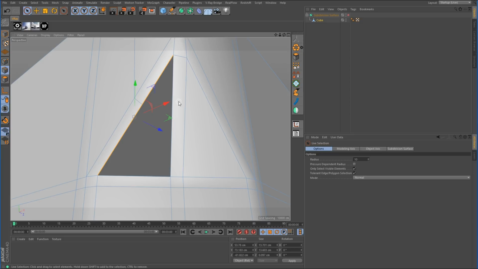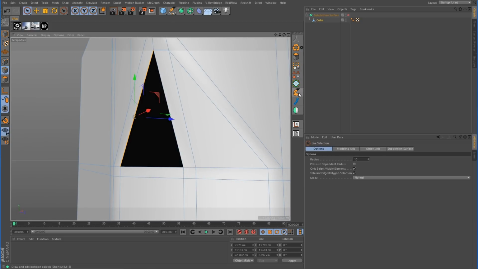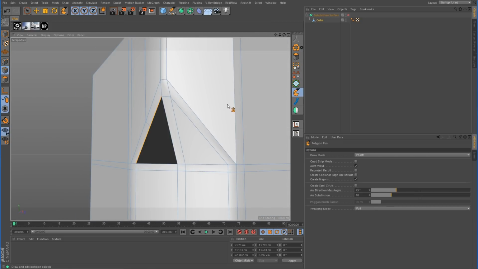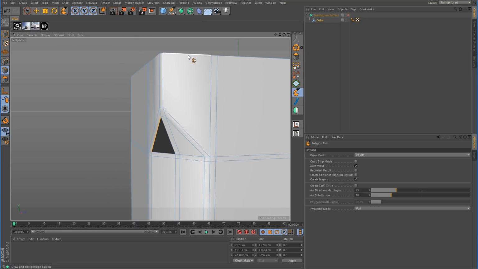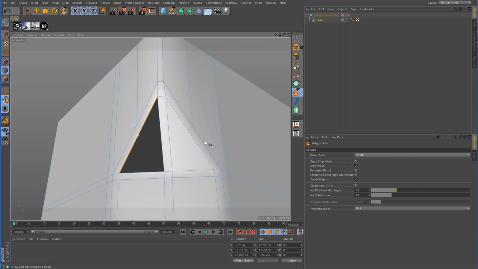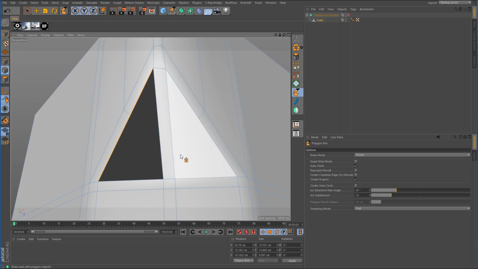So that is technically a quad, even though those two are in line with each other. And you want to do the same here on the other side. Now notice that that polygon has turned black. We'll come back to that in a minute. So I'm going to do the same thing here. Bring that one down like that. Now notice that this one on the left has turned black. This one on the right is still gray.